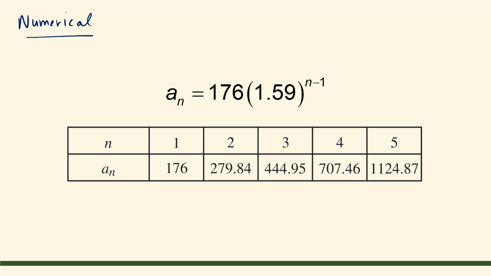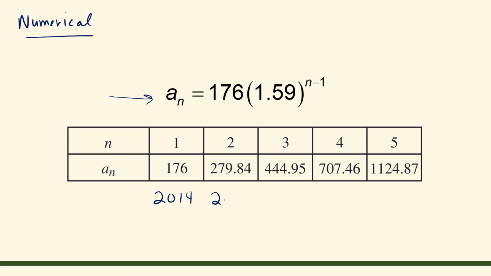Now let's look at a numerical representation of the situation. Using our newly found sequence, we have a sub n equals 176 times 1.59 raised to the n minus 1 power. We could fill in a table which represents the 5 years beginning with the year 2014. So, as we saw earlier, when n equals 1, that relates to the year 2014, and substituting 1 in for n, a sub n is equal to 176.